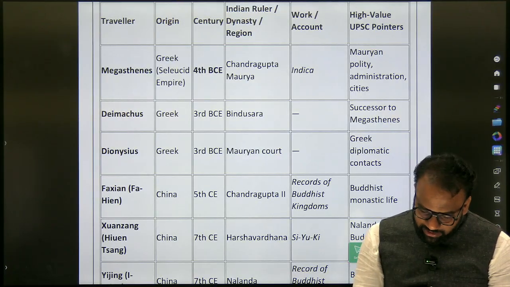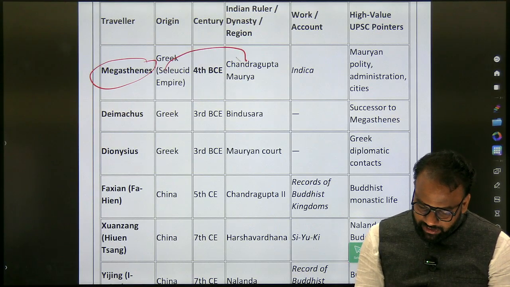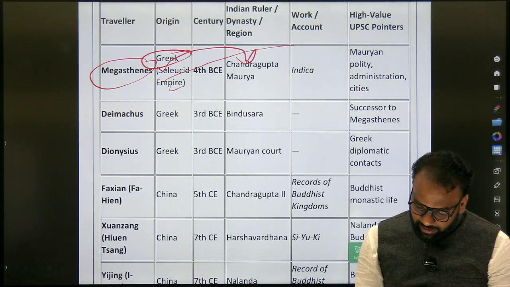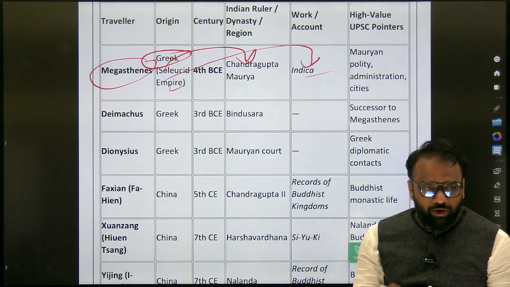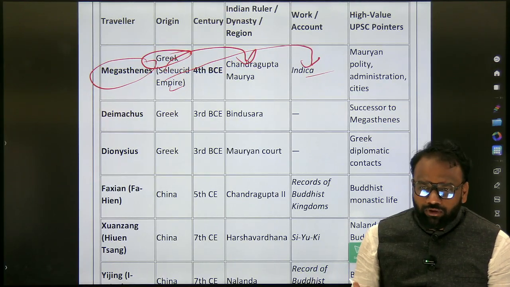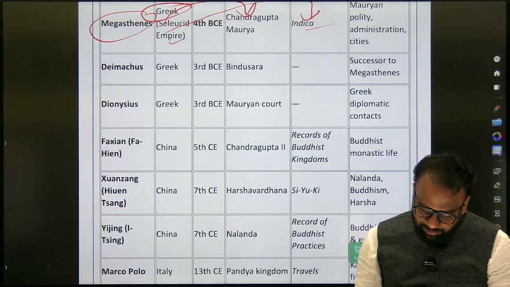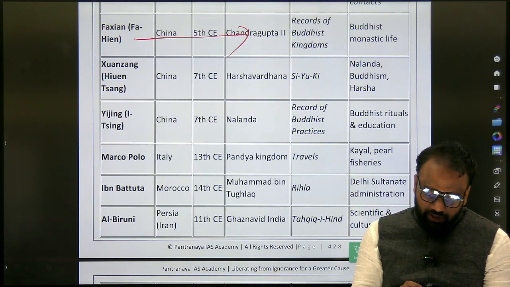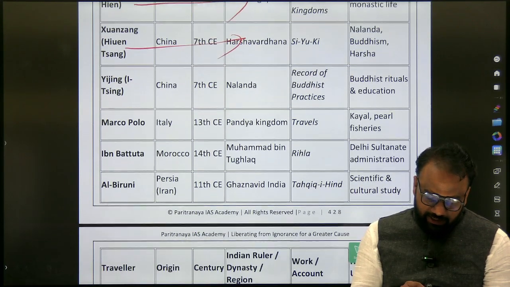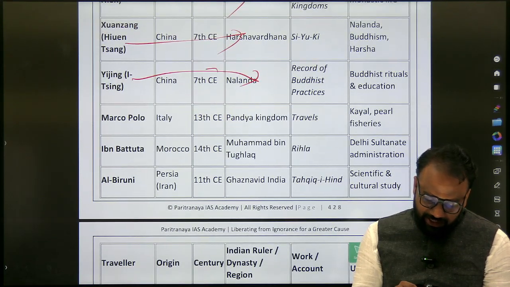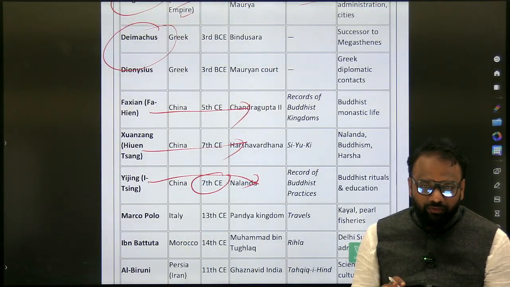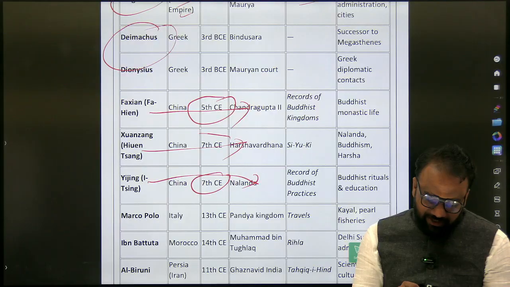So here, see, Megasthenes came to India during Chandragupta Maurya. From where did he come? Greek. Next, important work. Now you don't focus on work because we are just focusing on who came to whose dynasty. Some of the insignificant personalities you can just ignore. So Fahien, Chandragupta II; Huan Sang, Harshavardhana. Next, Itsing, 7th century. Here you also focus on which century they arrived. In the 5th century, Fahien came. In the 7th century, Huan Sang came. Next, Itsing also came in the 7th century.